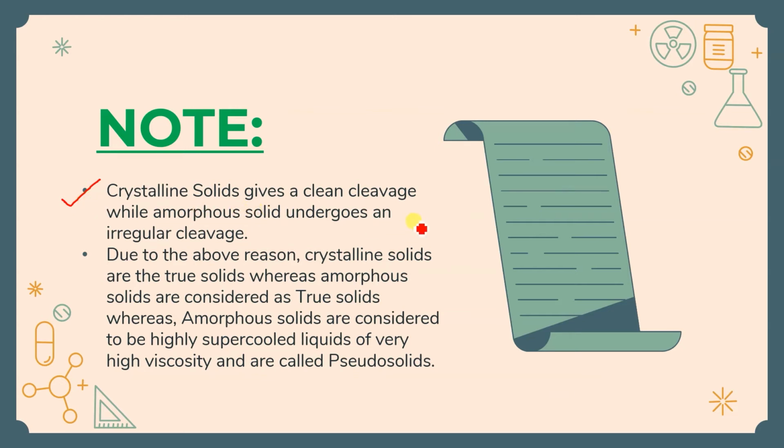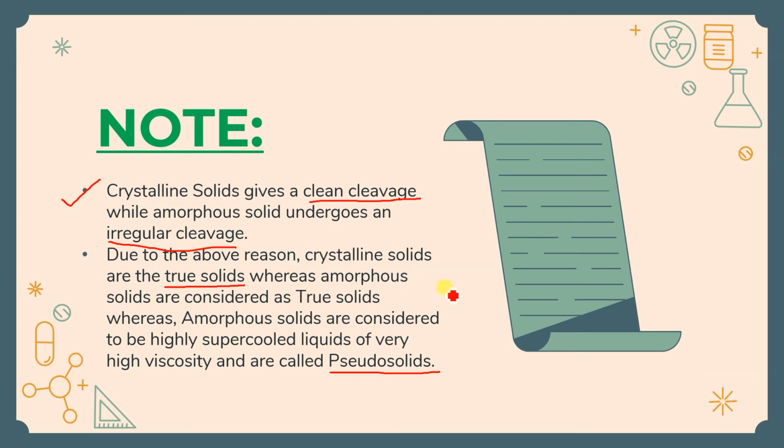Crystalline solids give a clean cleavage, as I just told you, while amorphous will give you an irregular cleavage. This can work as a difference between crystalline and amorphous solid. Due to the above reason, crystalline solids are called true solids, while amorphous will be considered as pseudo solids.